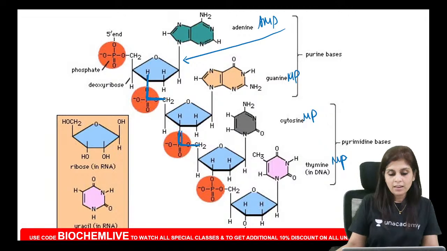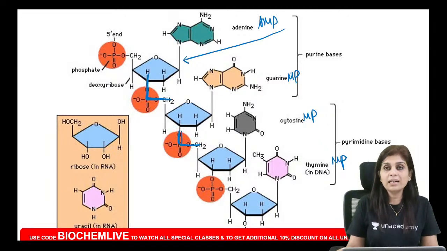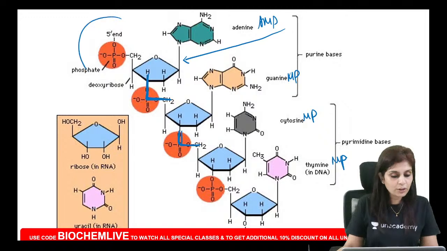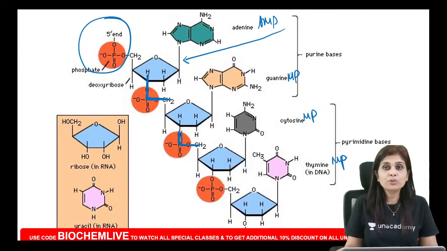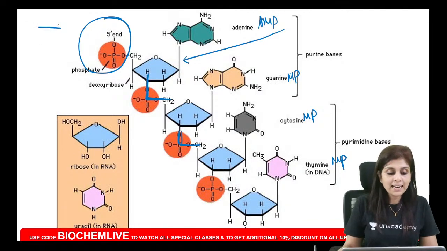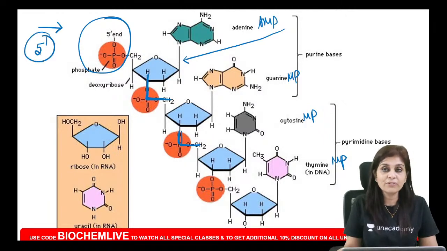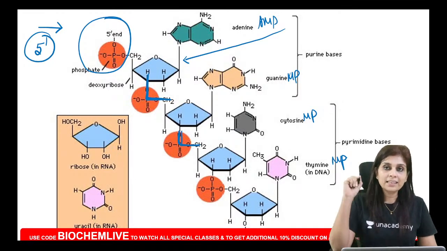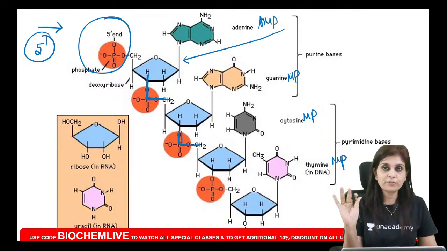And because you have formed a 3', 5' phosphodiester linkage, which group is free, all of you? The 5' phosphate group is free. And that end where the 5' phosphate group is free is called as the 5' end. Do you all understand this? What is a 5' end in a polynucleotide chain? It is the end where the 5' phosphate group is not involved in any linkage formation.